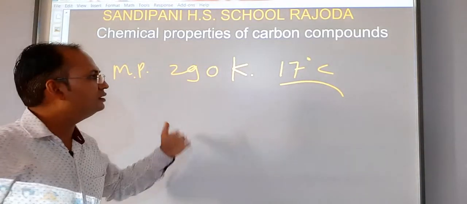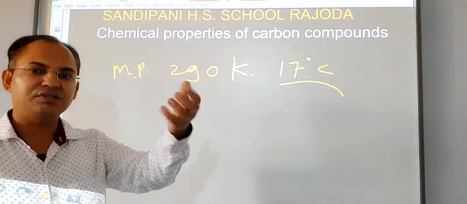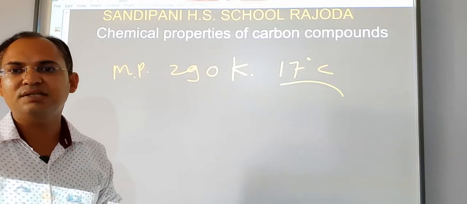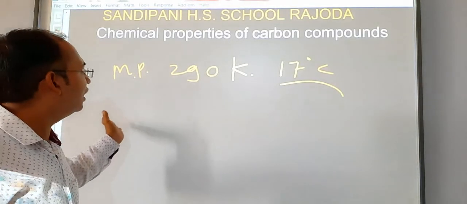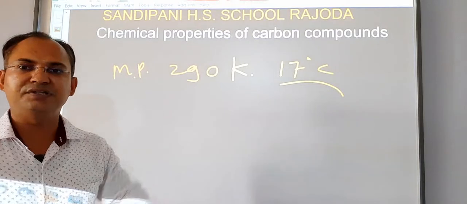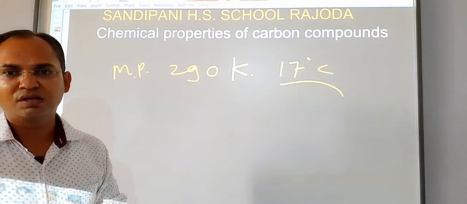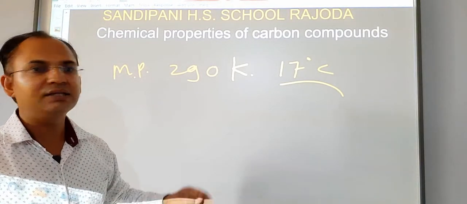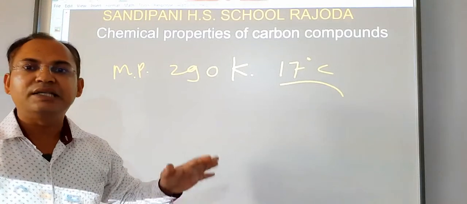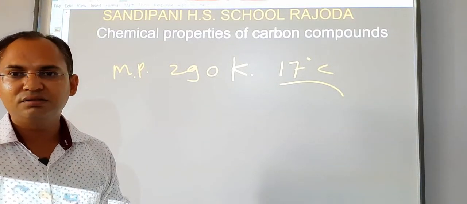So, during the winter times when the temperature falls below 17 degrees Celsius, this acetic acid gets freezed. It gets converted into solid.